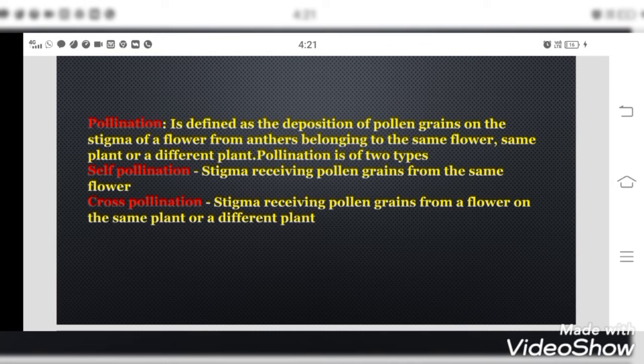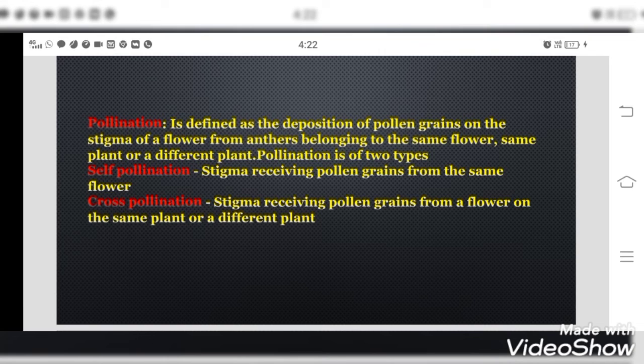In the case of bisexual flowers, male reproductive parts and female reproductive parts are present within the same flower. Stamens and pistil will be in the same flower. In the case of hibiscus, you can see the stamens and the pistils are in the same flower. In that case, the pollination is happening within the same flower. From the anther, the pollen grains are dusted onto the stigma of the same flower. Then we can call it self-pollination.